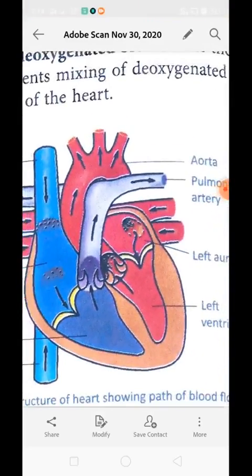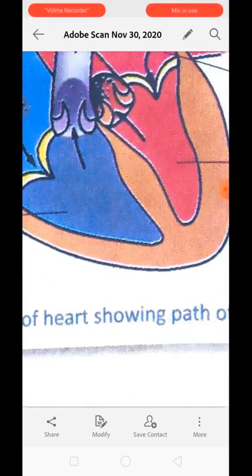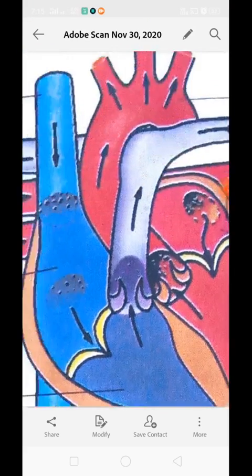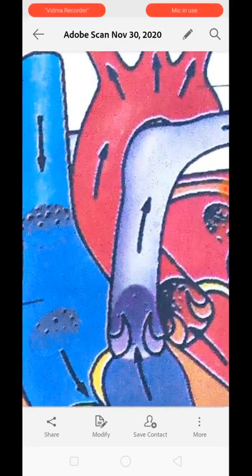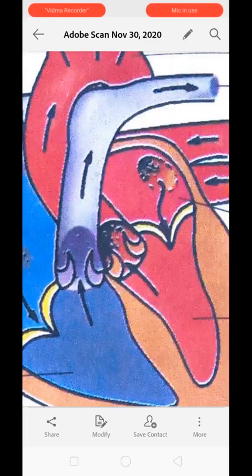Out of them, the 2 upper parts of the heart are known as auricles or atria, whereas the 2 lower parts of the heart are known as ventricles. As they are present on the right side and left side, they are known as right ventricle, left ventricle, and right auricle and left auricle. Each half has an auricle above and a ventricle below.